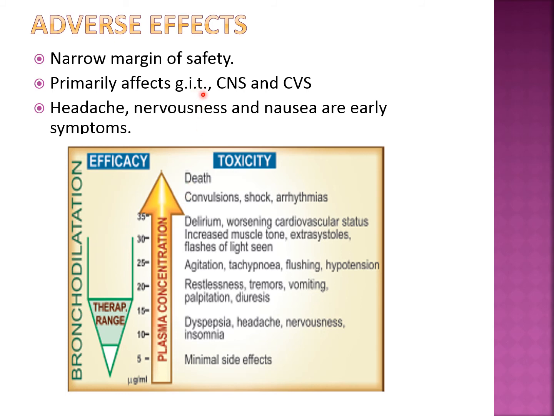Side effects mostly occur related to the GI tract, CNS and CVS. The common side effects are headache, nervousness and nausea. But in this chart you can see that first there is a minimal side effect, then as the concentration increases there is dyspepsia, acidity, headache, nervousness, insomnia, problem with sleep, then there is tremor, vomiting, then tachypnea, then increased muscle tone, extrasystole, that is arrhythmia, further arrhythmia, shock, and then maybe death. So because of this there is less use of theophylline nowadays.